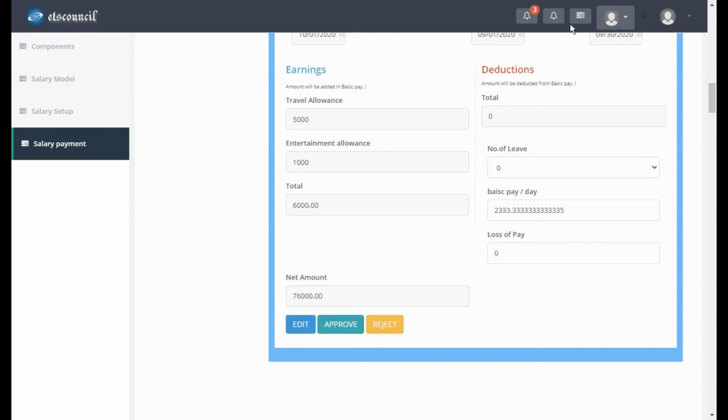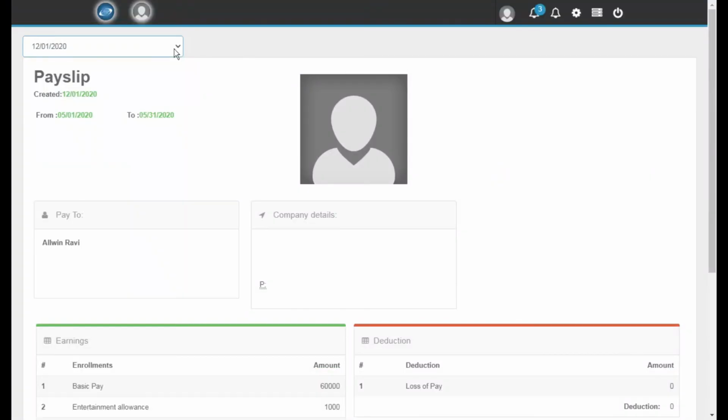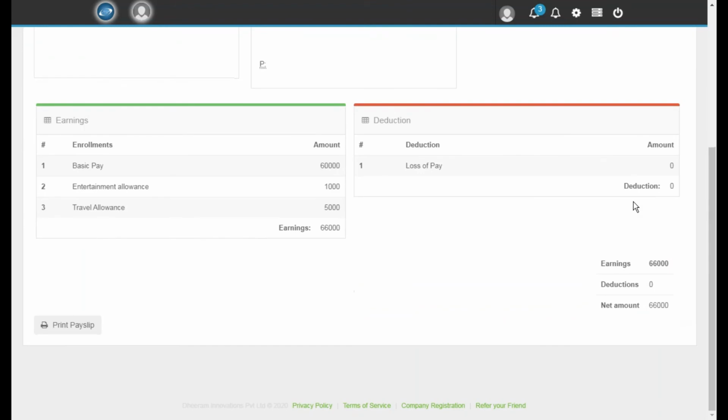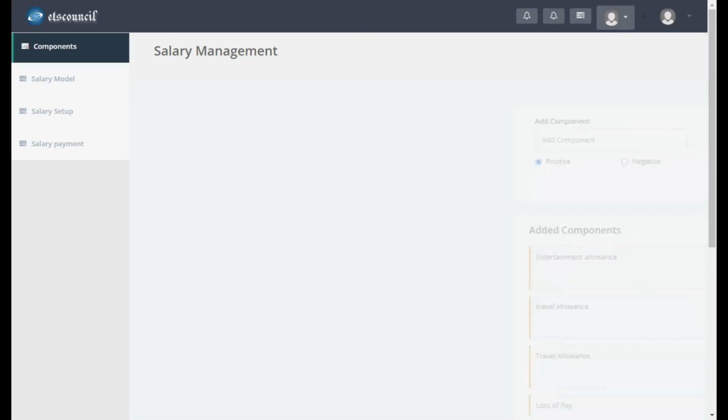Also, as an employee, you or your employee can go and log in and see their own salary slips here, right? Which you can print or download by saving it. So this is all about salary management.